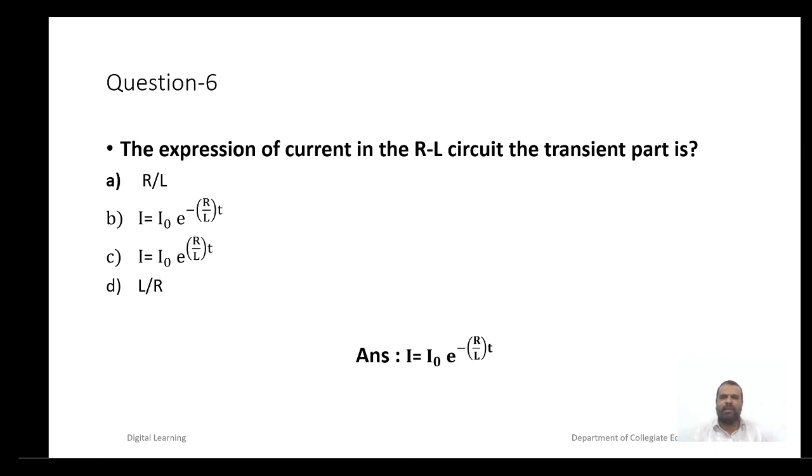Question number 6. The expression of current in the RL circuit, the transient part is: A, R by L; B, I is equal to I naught into e raised to minus R by L into t; C, I is equal to I naught into e raised to R by L into t; D, L by R. The correct option is I is equal to I naught into e raised to minus R by L into t.